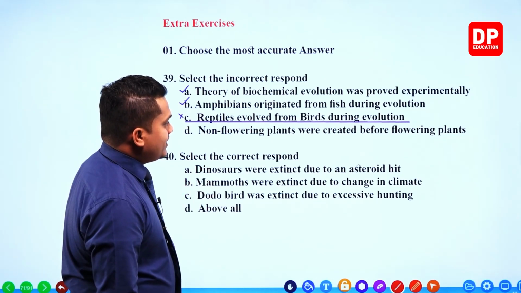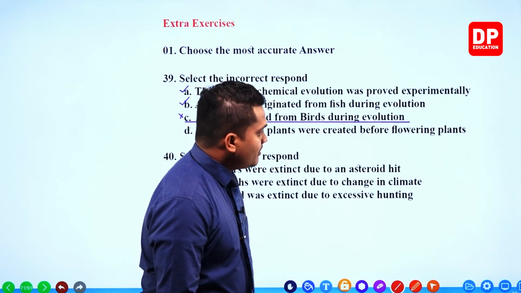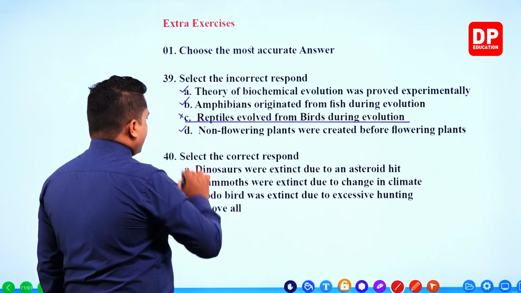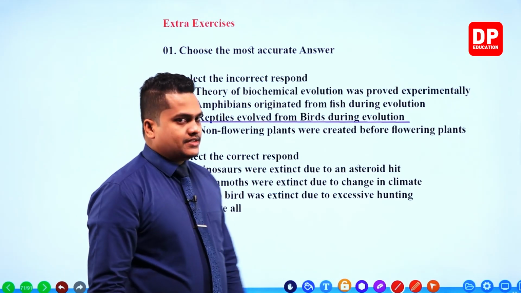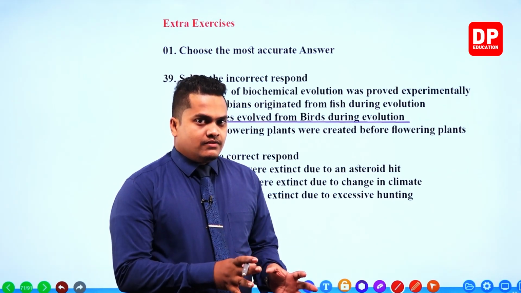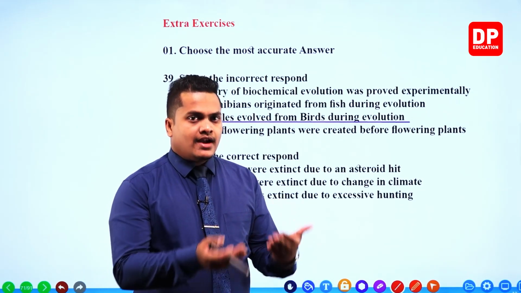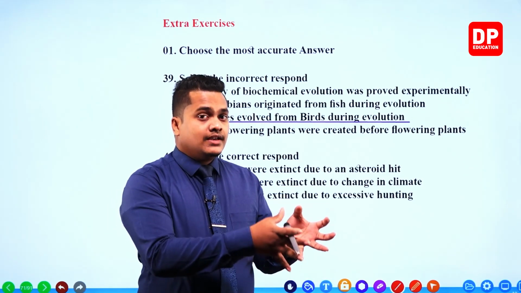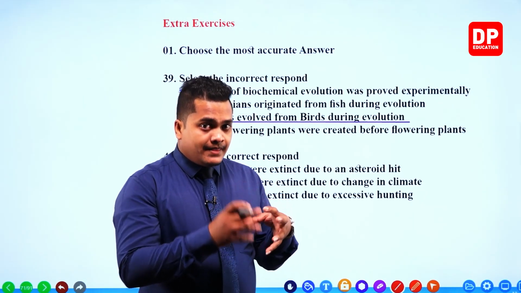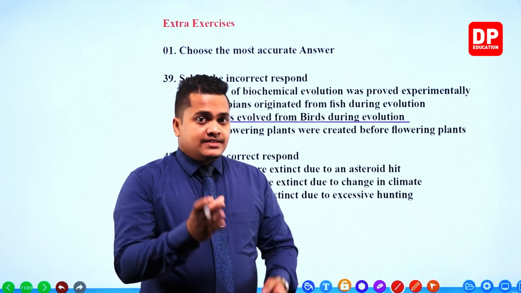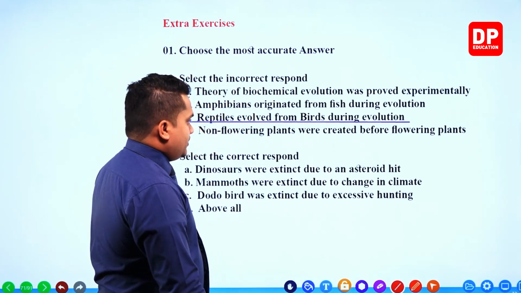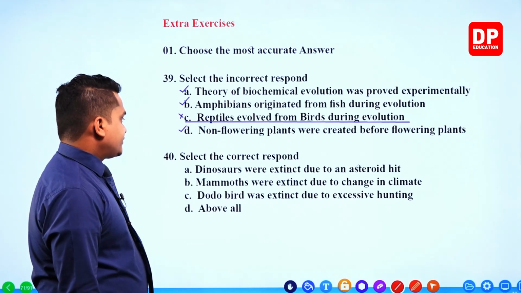Non-flowering plants were created before flowering plants. That is also correct. First of all, flora was created, then less evolved plants, then non-flowering plants, then finally flowering plants.